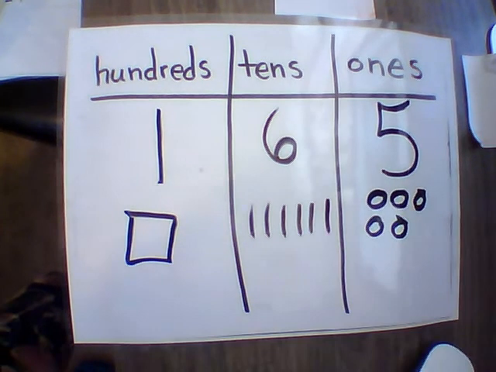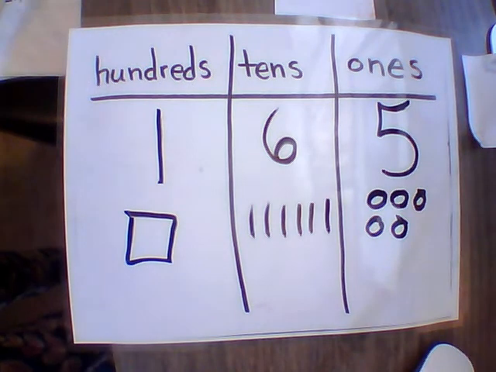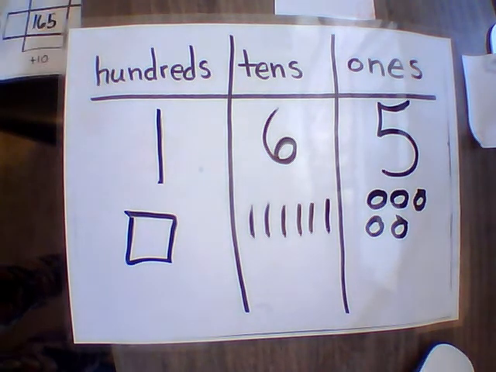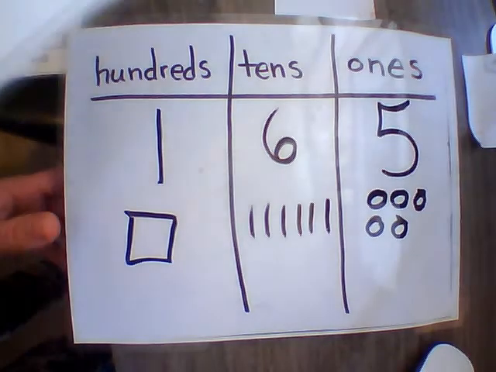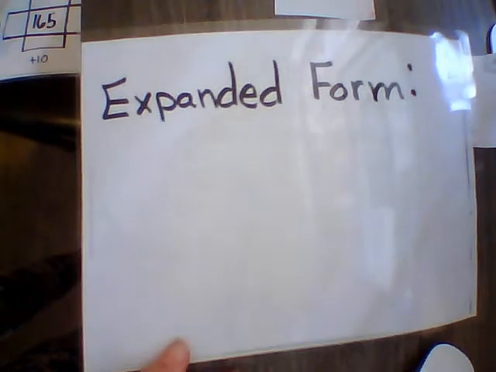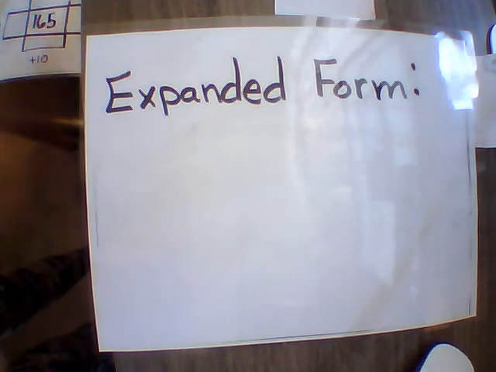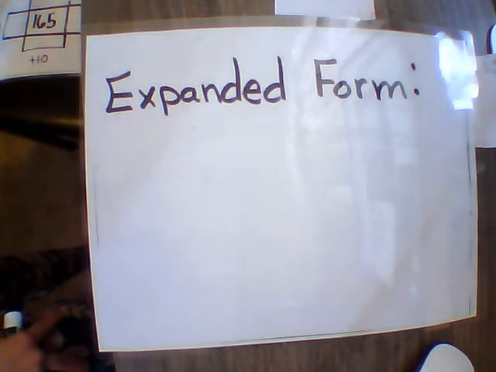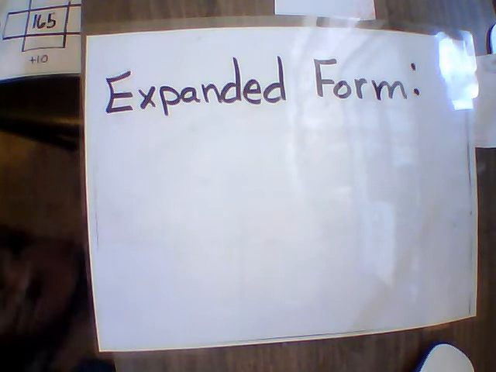Now using our 165, we broke it into our hundreds, tens, and ones. You're now going to move on into expanded form. So remember 165, and you're going to move into expanded form. So now pause the video and fill in the equation for the expanded form for 165. Go.